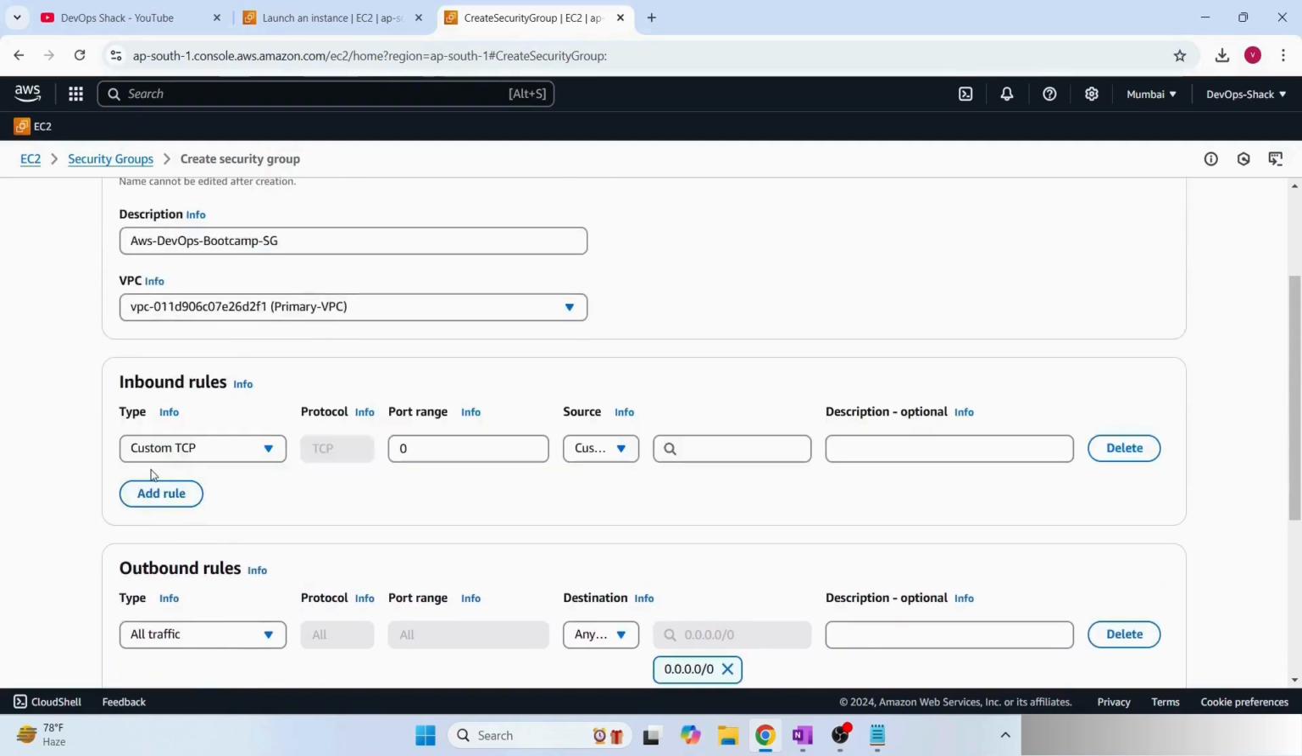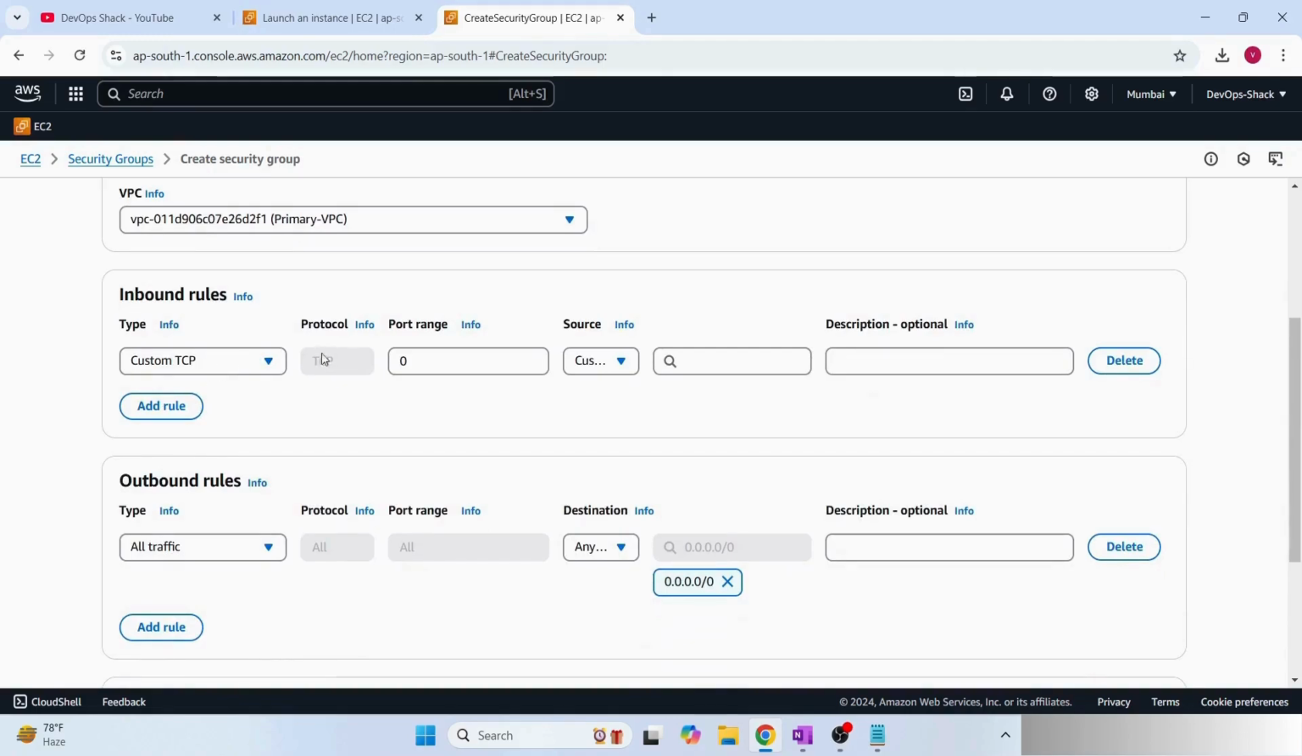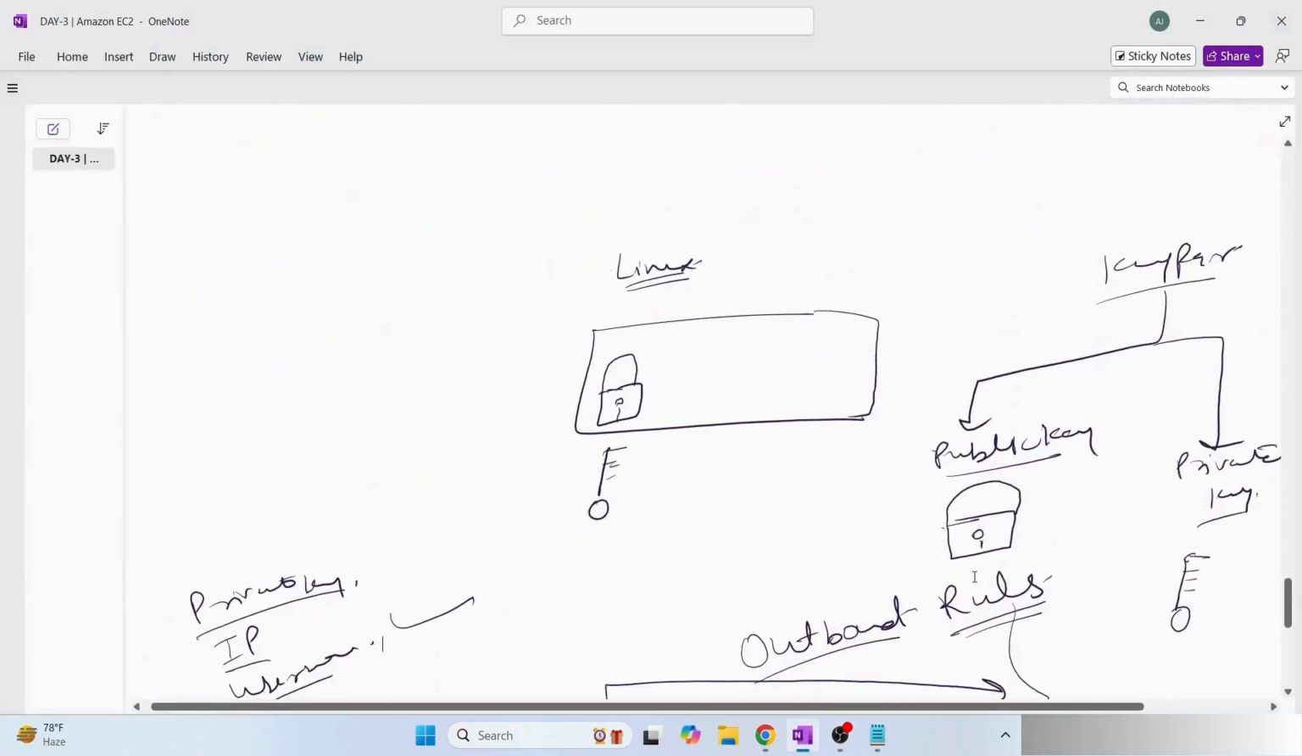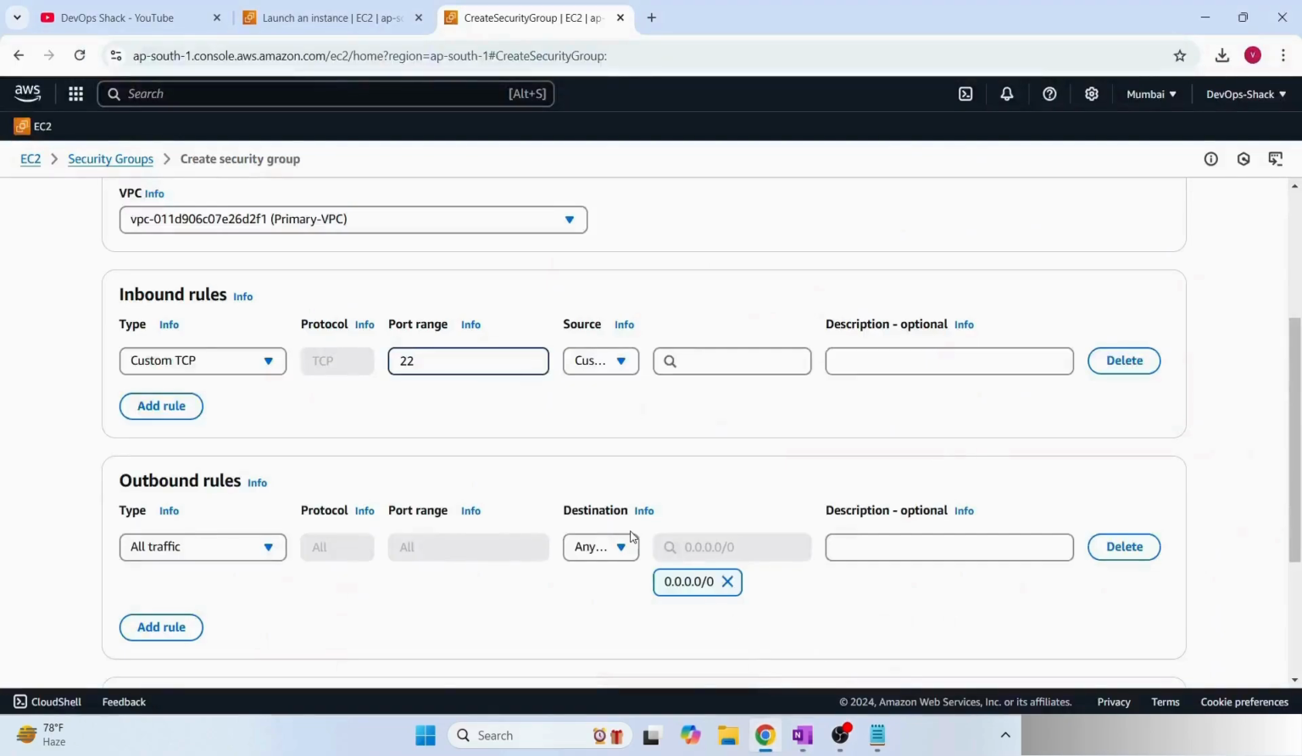Then we have inbound rules. Here we need to decide, if communication is allowed from outside to the virtual machine, on what specific ports it should be allowed. For example, the first port that we should open is 22, which is the port for SSH. The port for SSH basically means that when we connect to our virtual machine using a private key and public key pair, this communication happens over port 22. That means if I want to access my virtual machine using the private key and public key, then port 22 should be open on the virtual machine, and only then will we be able to communicate.